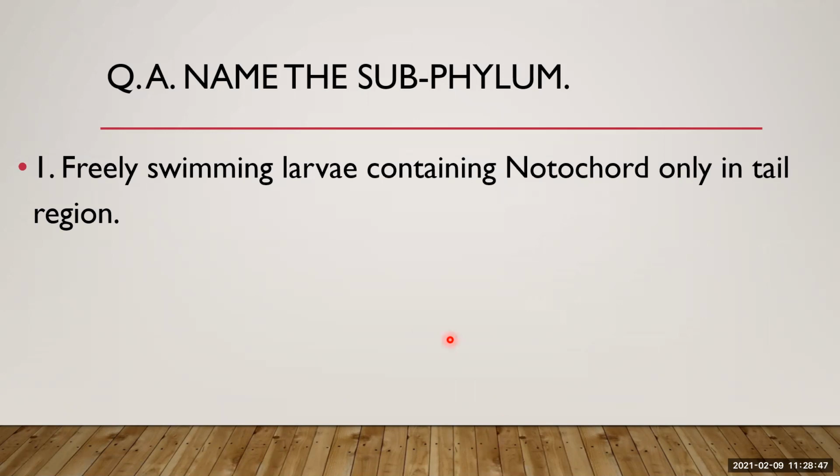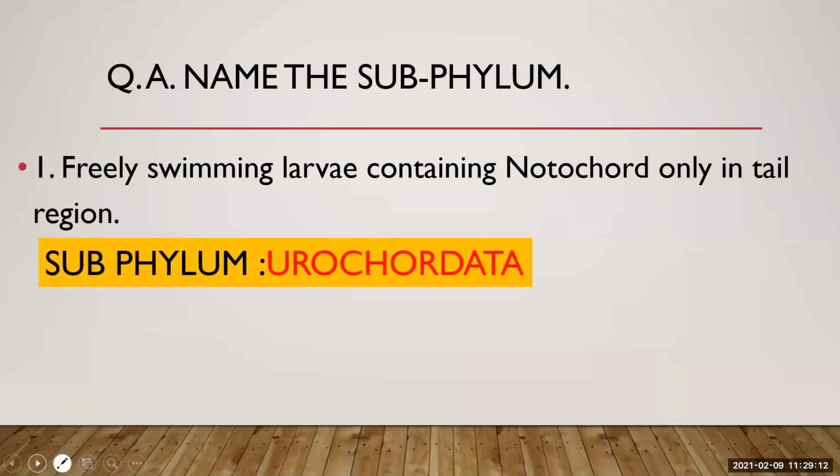Trupti Rajbar. Yes, Trupti. Urochordata. Yes, very good. These belong to the subphylum Urochordata. Very good, Trupti.